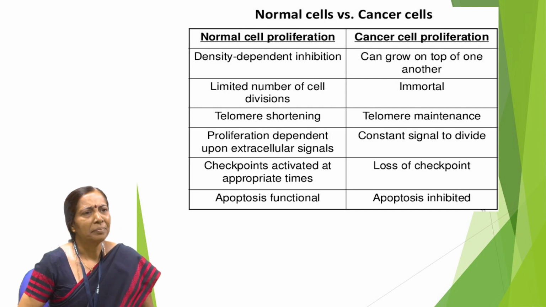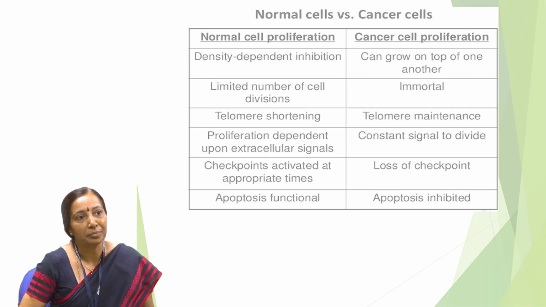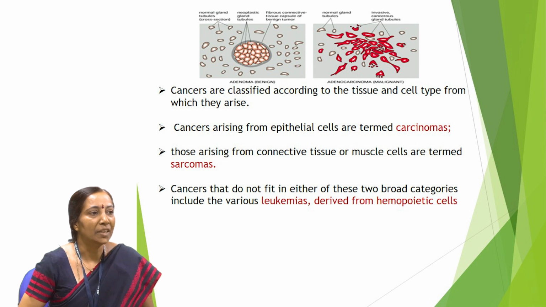Now, based on embryonic origin, cancers are divided into different types. If these cancer cells originate from endoderm and ectoderm, we call them carcinomas. In fact, 80% of the cancers in our body belong to the class of carcinomas. If the cancer cell originates from the mesoderm, then we say it's a sarcoma. Or if the cancer cells originate from the hematopoietic system, then we call it leukemias or lymphomas.